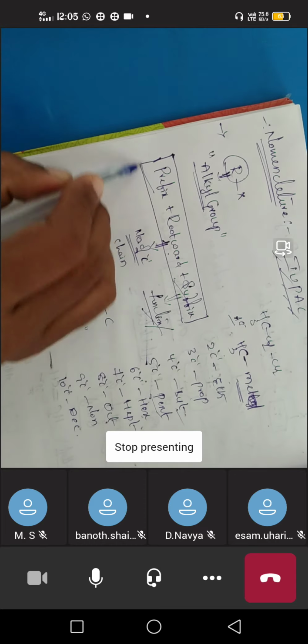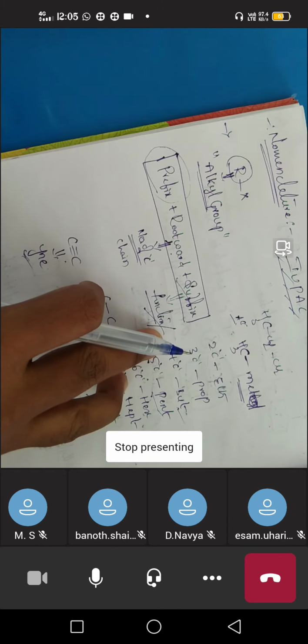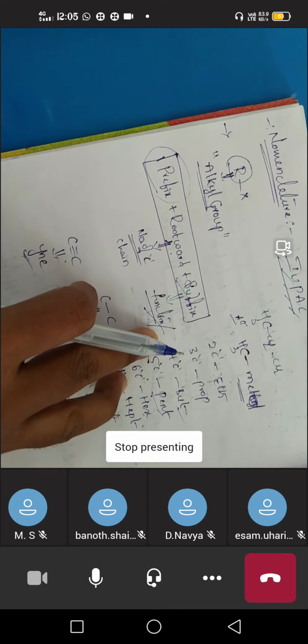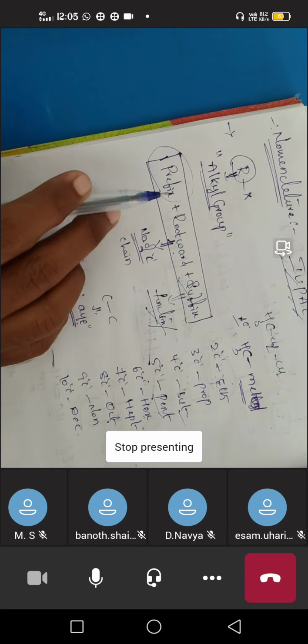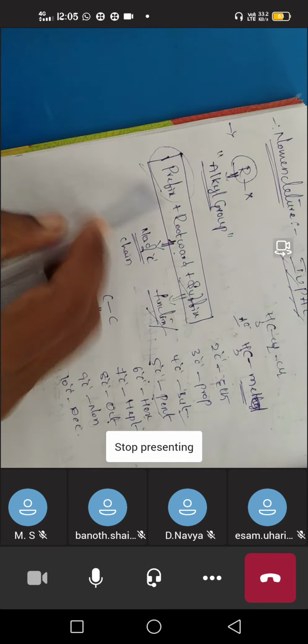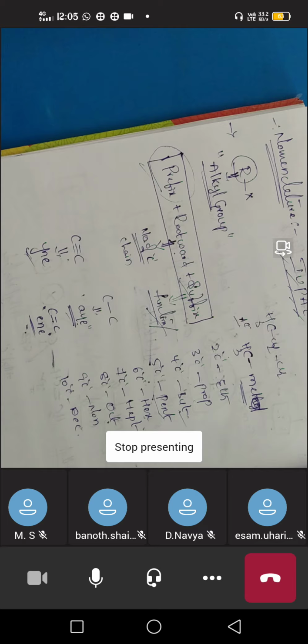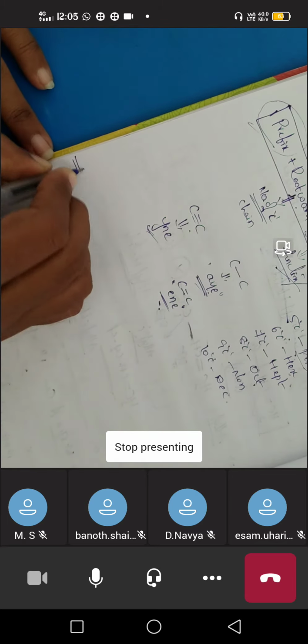Next, what about prefix? Prefix means apart from functional groups, there are some substitutions also present. By doing the exercises and examples, you will understand what is prefix, what is root word, and what is suffix. So prefix means the substituted groups, like methyl, ethyl, fluoro, chloro, bromo. These all come under the prefixes. So let's see by taking one example.